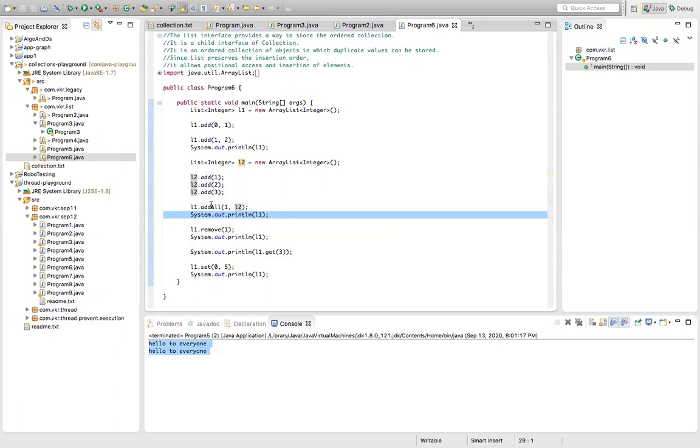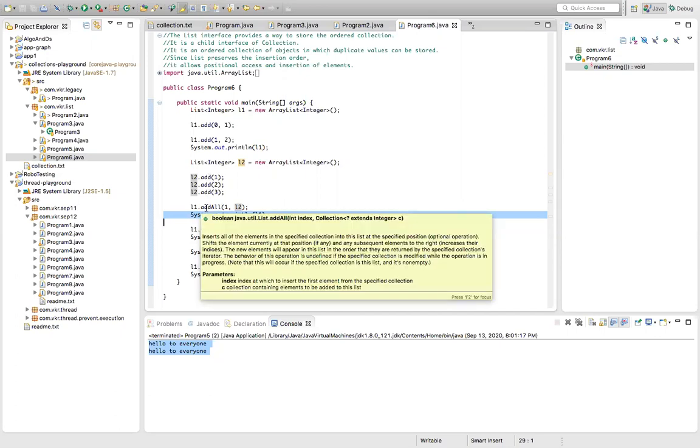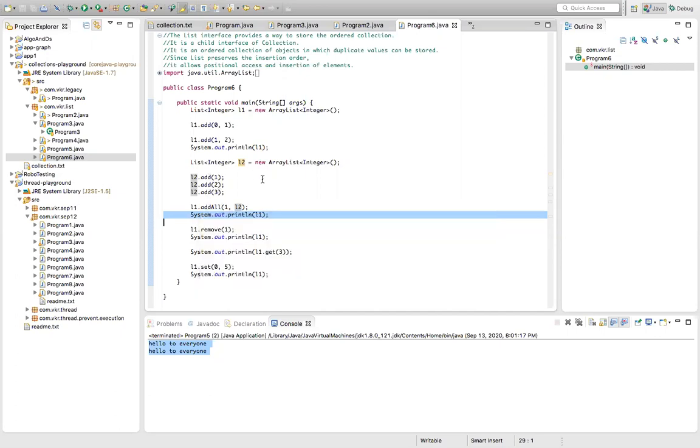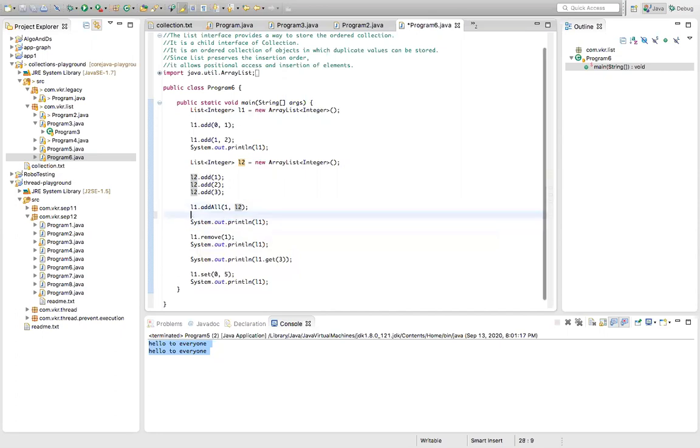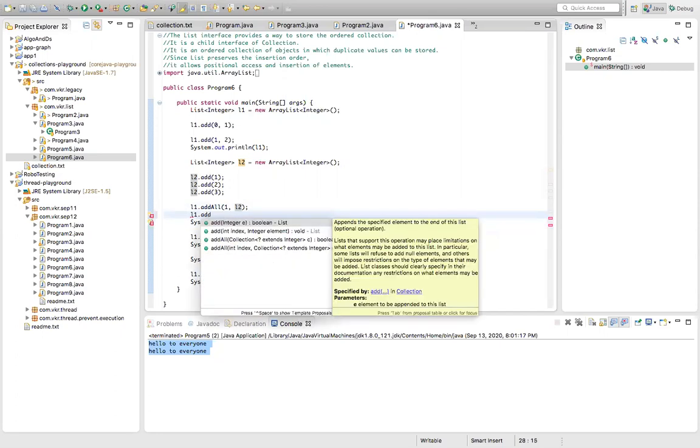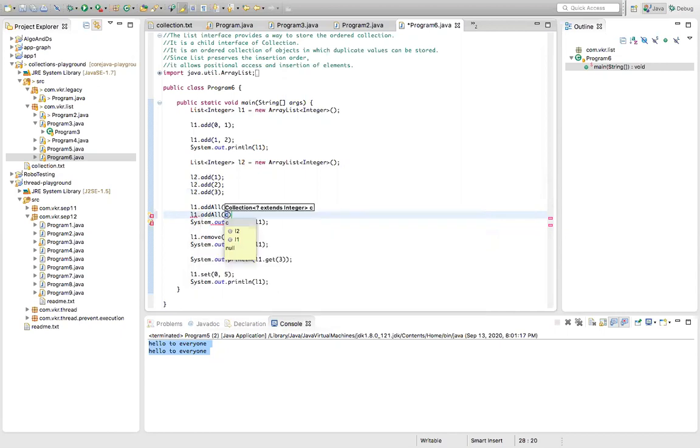If we want to add the list 2 elements at the end of list 1, simply we can call L1 dot add all of L2. It will go and add. If you want to add one list's elements to another list, you can add by calling these two methods.